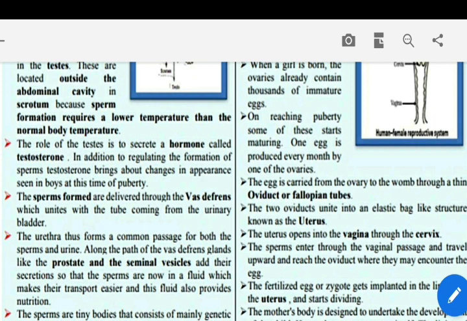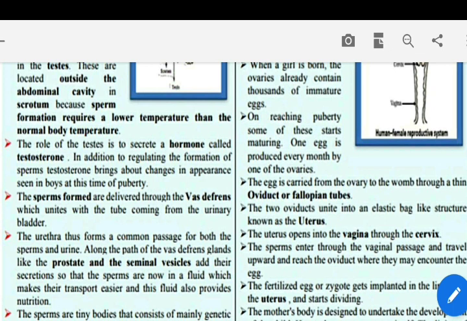The sperm formed are delivered through the vas deferens, which unites with the tube coming from the urinary bladder. The urethra thus forms a common passage for both the sperms and urine.